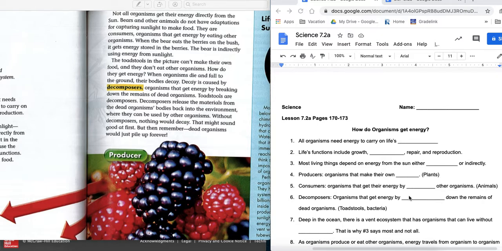Are there organisms out there that eat dead animals? You bet. Vultures eat dead animals, guys. They're consumers. They're eating something. The bacteria and the toadstools that live off it and just break it down, that's a decomposer. Make sure you keep those two things separate. Toadstools are decomposers. Decomposers release the materials from the dead organism's body back into the environment where they can be used by other organisms. Without decomposers, nothing would decay. That might sound good at first, but then remember, dead organisms would just pile up forever.